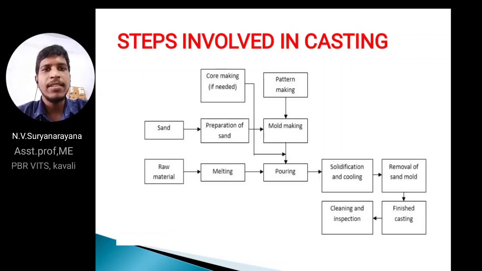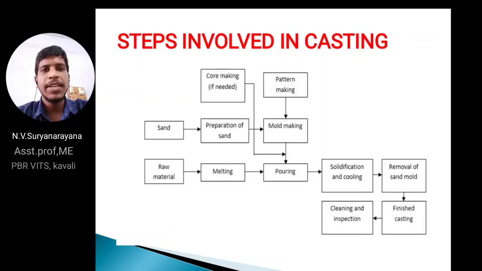After mold making, we have to melt the raw material, because the molten metal is filled into the cavity using the pouring basin. After that, solidification and cooling.